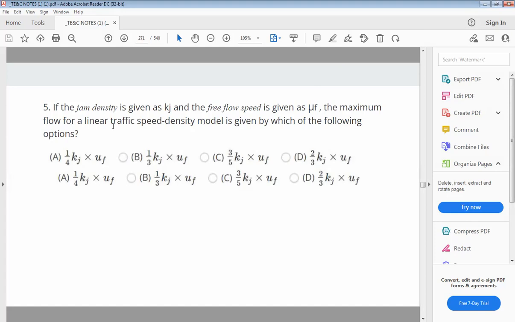So in this case, as all of you know, the maximum flow, that is Q max, is given by Vf into Kj divided by 4. So option number A is correct.